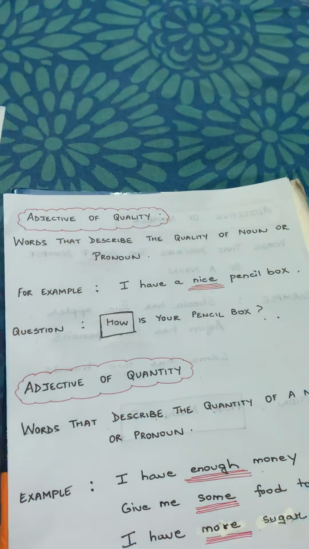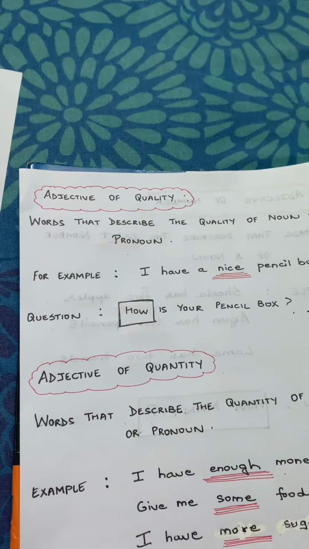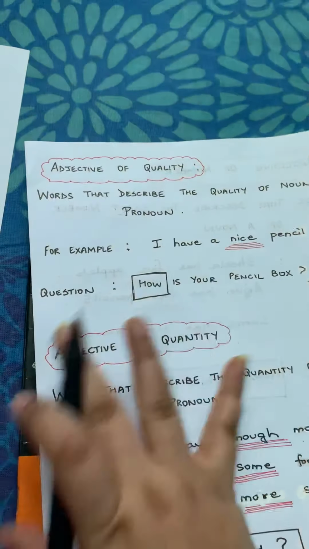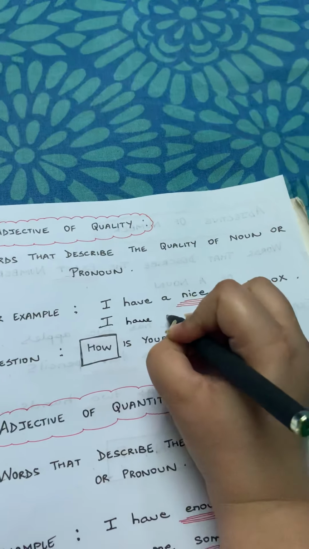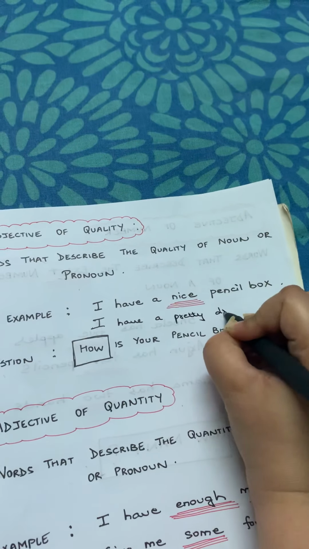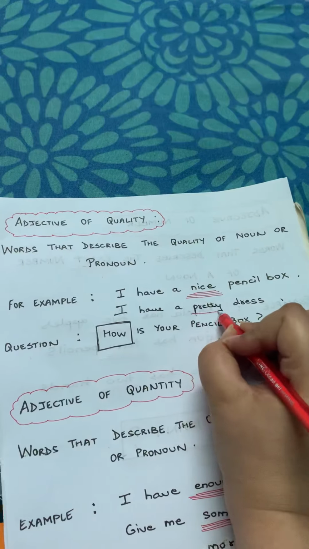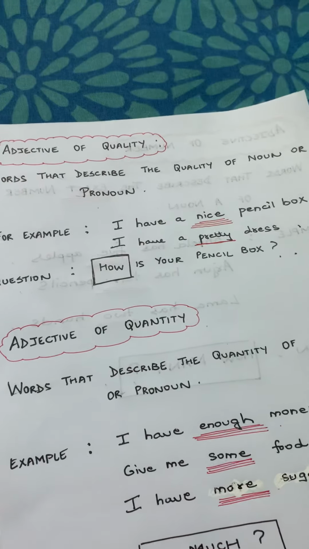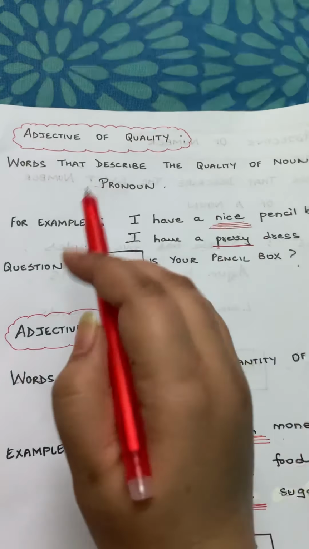How is your dress? I have a pretty dress. So I will put that down. I have a pretty dress. This can also be your adjective of quality. This basically tells us the quality of the noun. That is called adjective of quality.